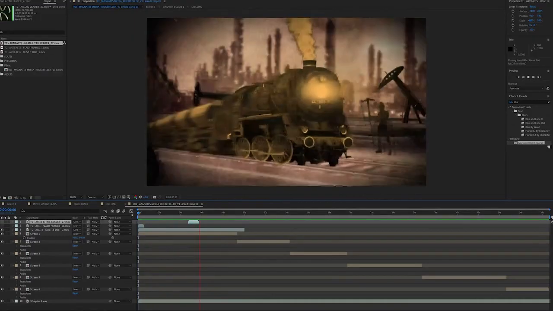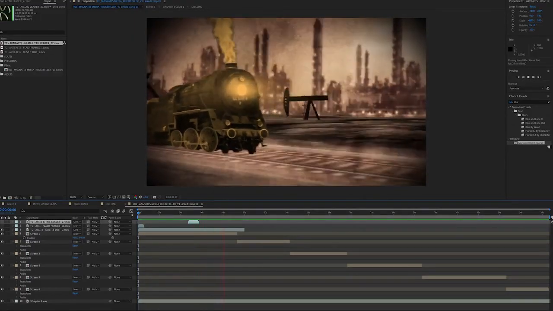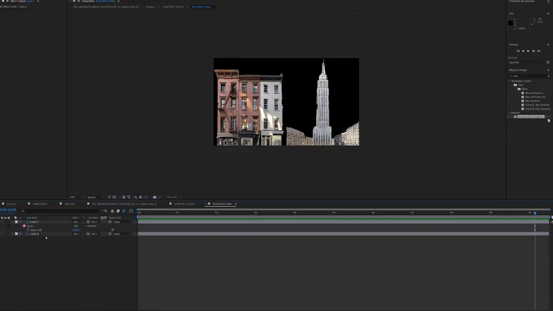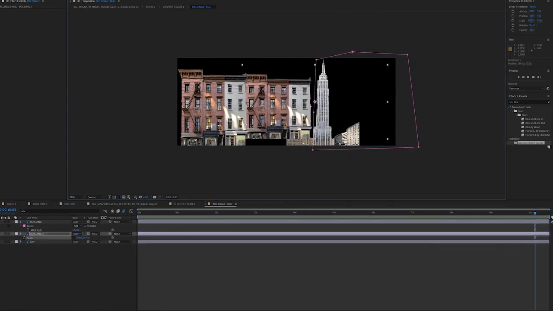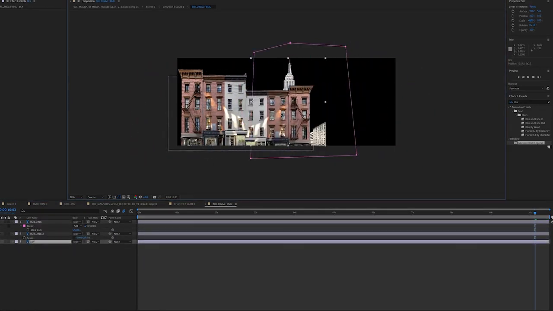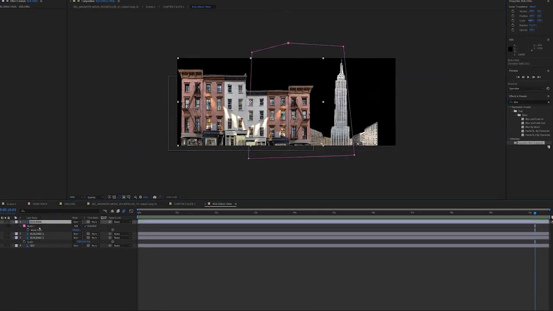There's only one more thing I want to add, because in the original idea, we knew we wanted to have miners, an oil refinery, and going onto the big city with the oil. So what I think we need to do is add, right at the end of the composition, some buildings. So I'm now going to make a new composition. I'm going to call it buildings, and I'm going to make it a lot longer than it is high, because we need a lot of buildings to pass the foreground of the image.